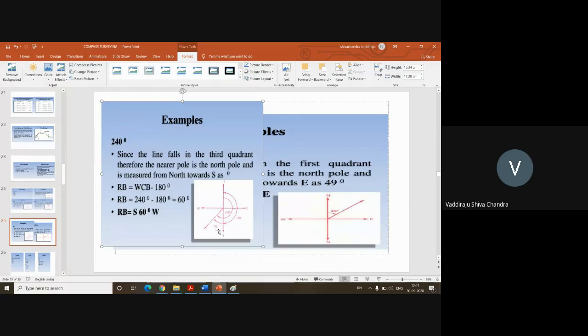In order to determine the quadrantal bearing of this line, which is in the third quadrant, as per notation it should be southwest because it is lying in the southwest quadrant. But when you are converting a whole circle bearing into quadrantal bearing, you are required to measure the angle of that line only with respect to the north-south line. From here to here it is 240. From here to here it is 180. So what is the difference between these two? 240 minus 180 is 60. So the quadrantal bearing of the whole circle bearing of 240 is south 60 degrees west. Okay. Understood?